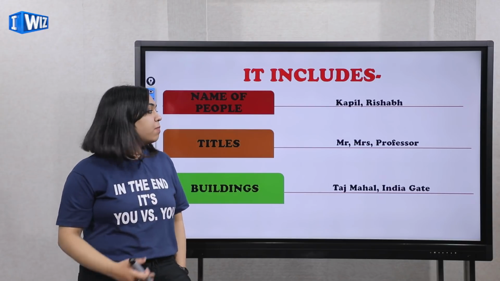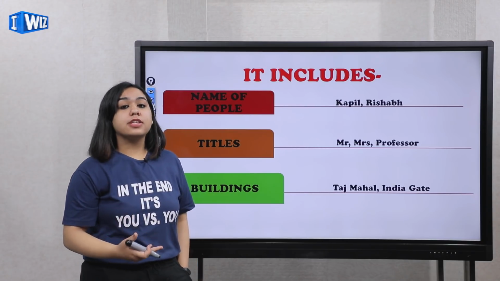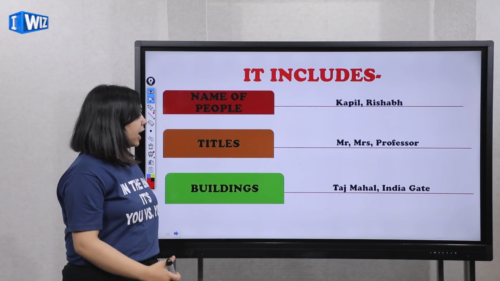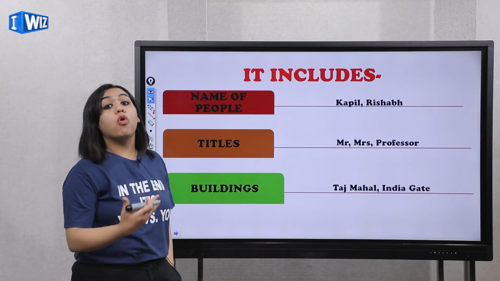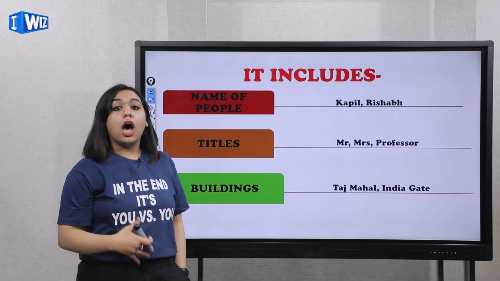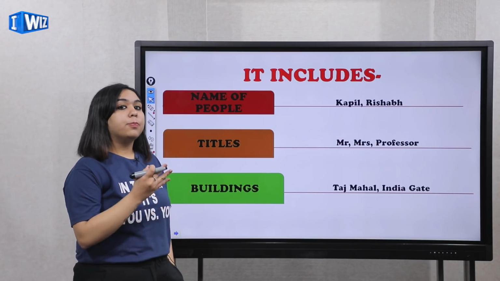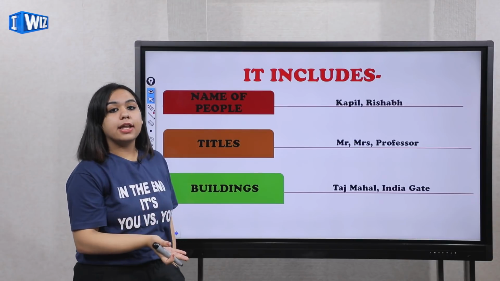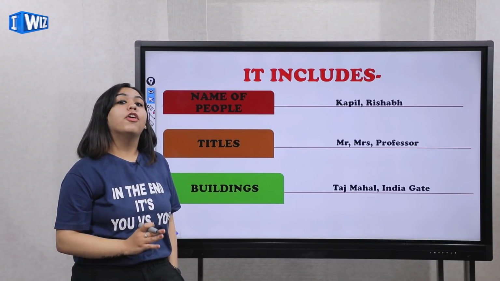Titles, whenever we say Mr. or Mrs. or Professor, again it's a proper noun. Keep that in mind. Again, buildings or monuments, for example Taj Mahal, India Gate, Eiffel Tower. So these particular places, monuments, buildings, people and titles come under the category of proper nouns.